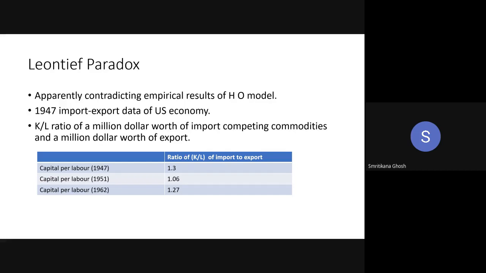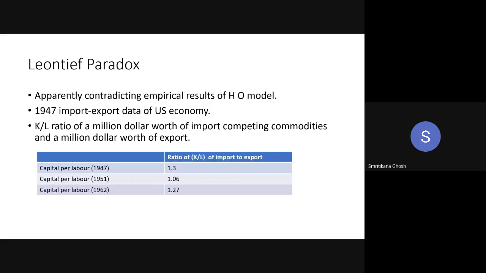Yes, but look at the ratio. If it is true that K by L of import is less than K by L of your export, then the ratio should be less than 1. Your numerator is less than your denominator. K by L import is your numerator, K by L export is your denominator. So that ratio should be less than 1, right?